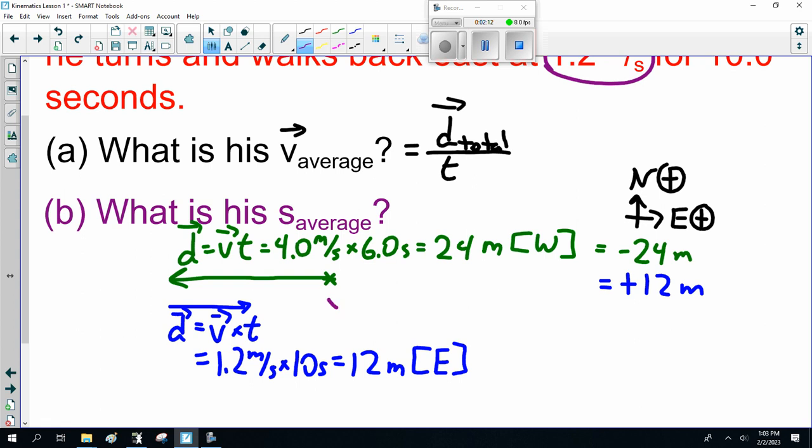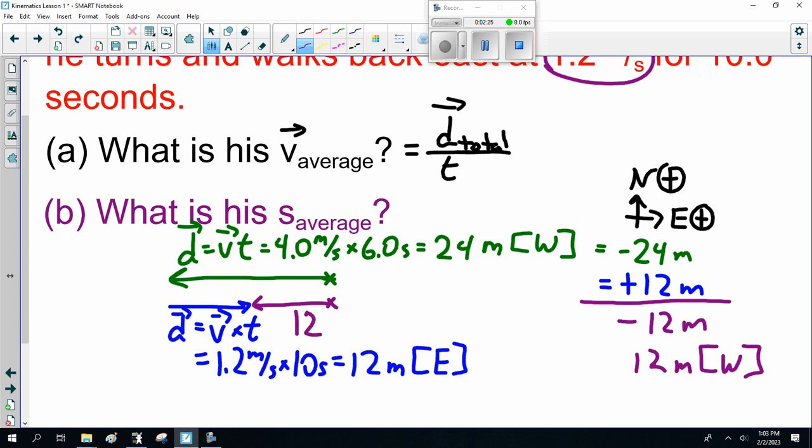Well, he started here and ended up here. Resultant would be minus 12 meters, or 12 meters west. And if I'm going to do the plus minus, then this is a minus 4 meters a second because of the direction. And this is a plus.